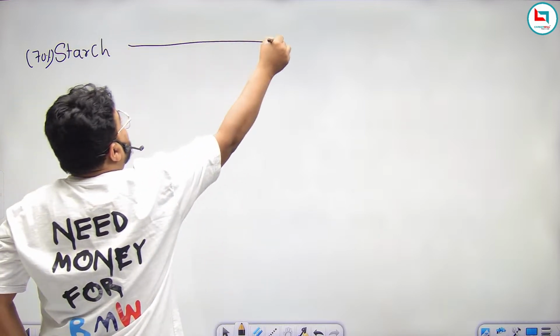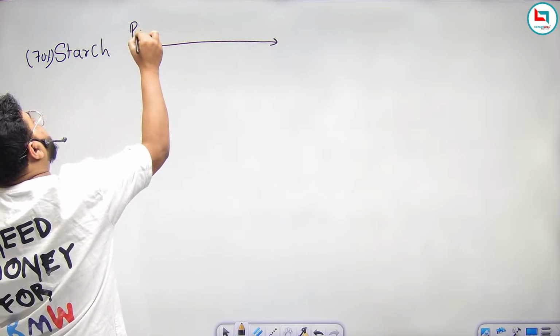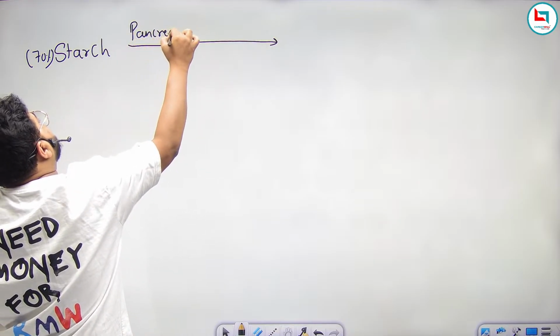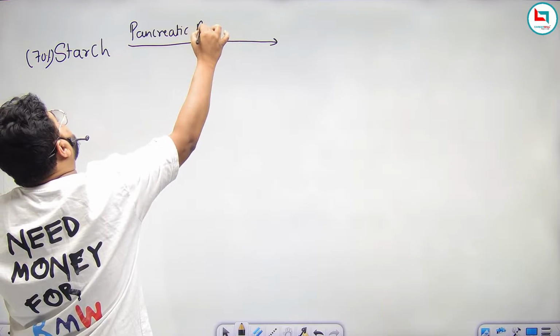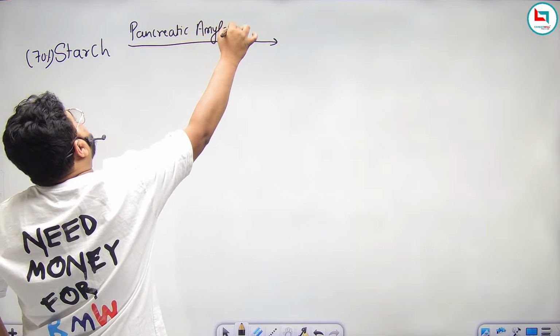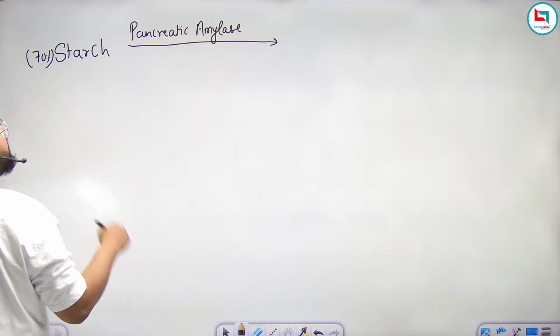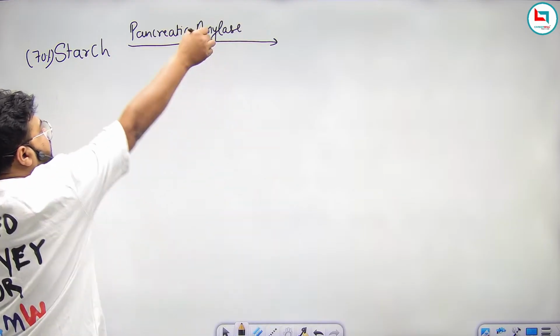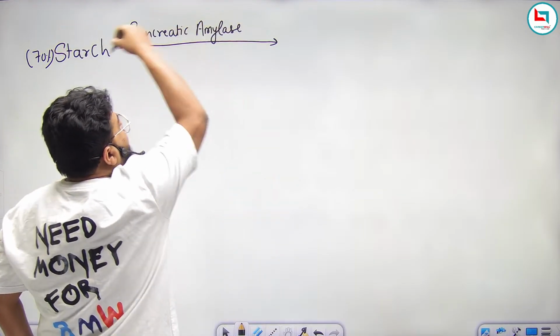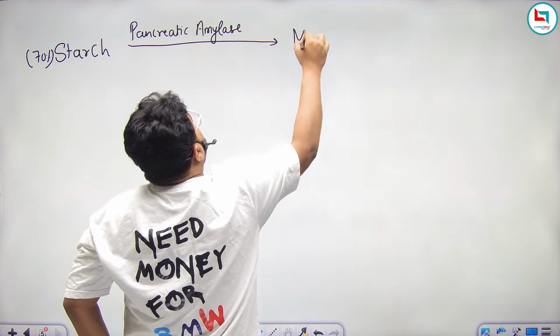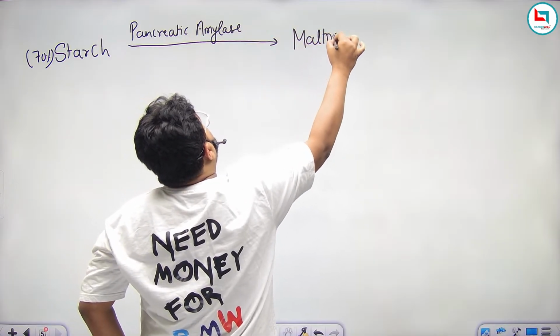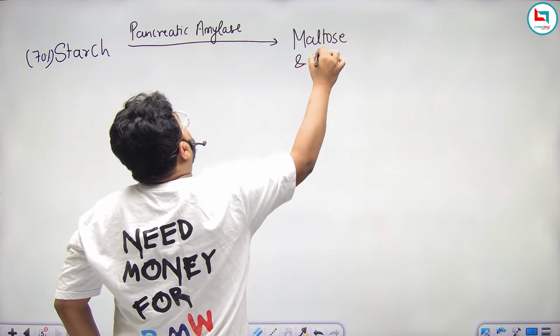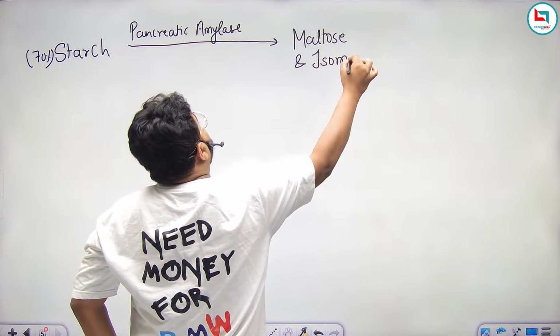So there is an enzyme known as pancreatic amylase, which is released from pancreatic juice, or which is present inside the pancreatic juice. This pancreatic amylase will digest the rest of the starch into maltose and isomaltose.